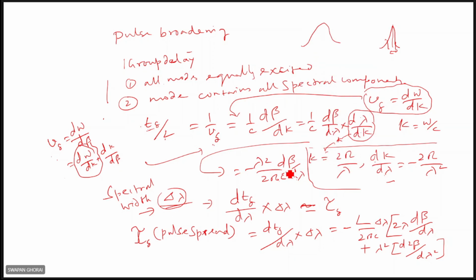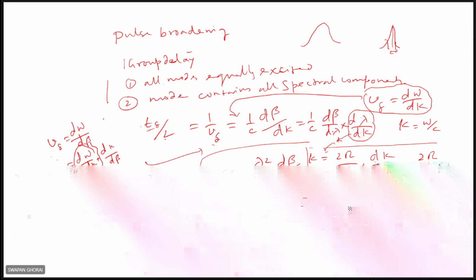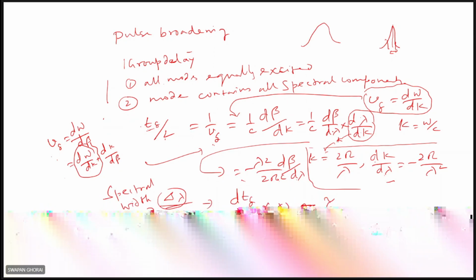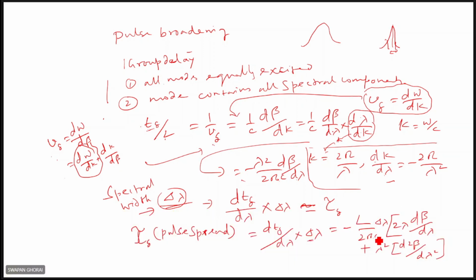If we substitute it, minus lambda square by 2 pi c, and you have to differentiate these again with respect to lambda. So once you can consider d beta by d lambda constant in lambda variations, so that's why you see it here, L into delta lambda by 2 pi c, there is a factor of constant terms.